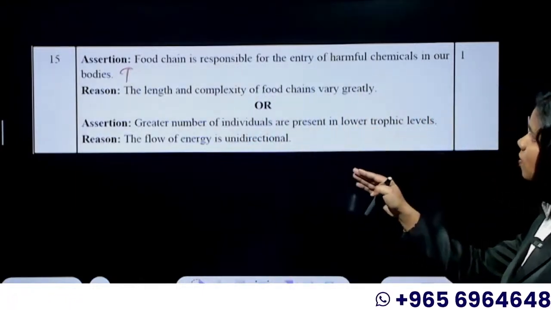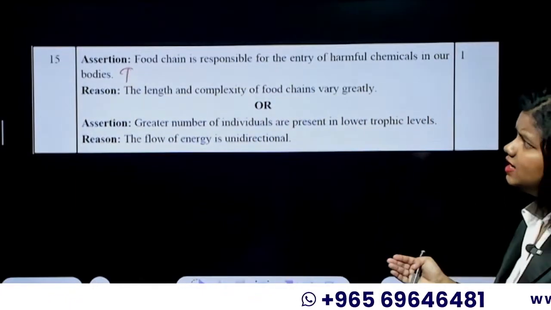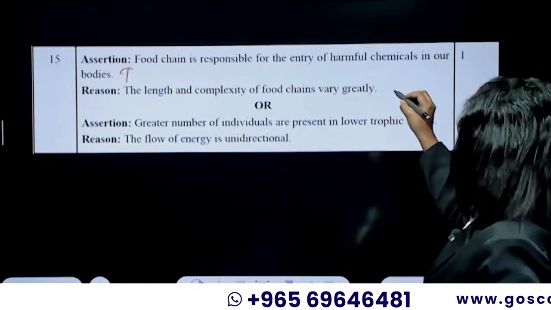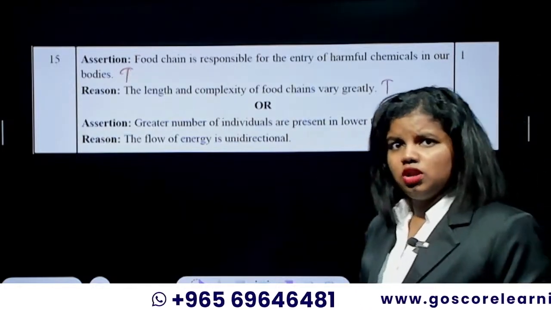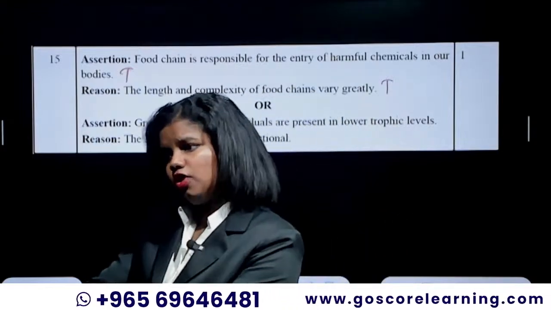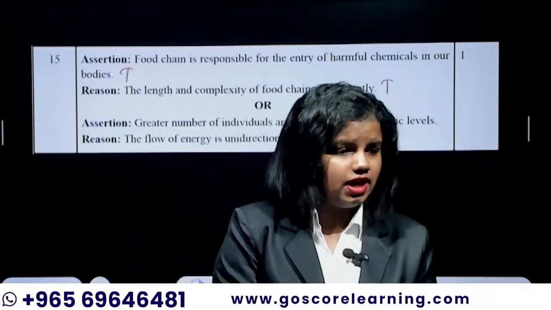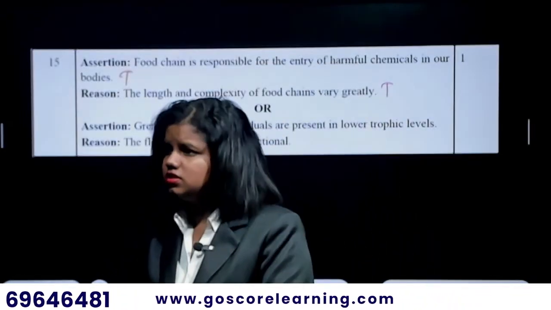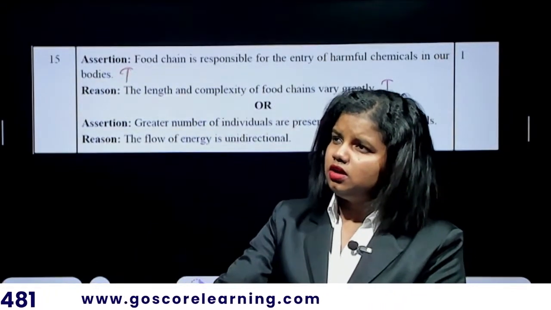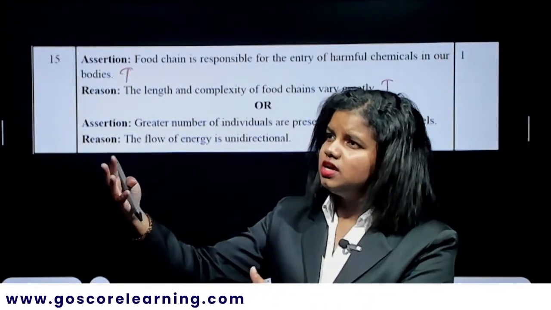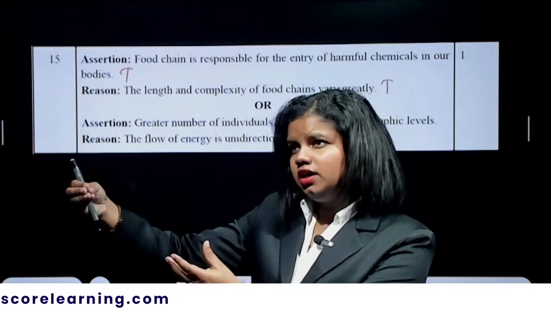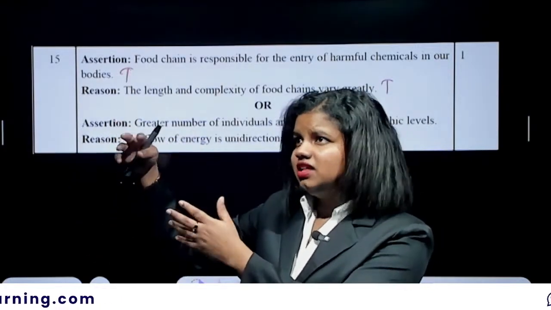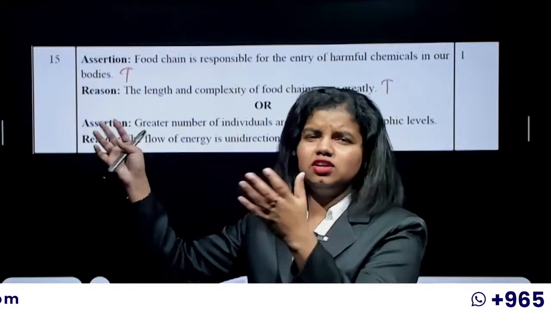The reason: the length and complexity of food chains vary greatly. Yes, even that's fine. Food chains can be very small, like grass, grasshopper, frog, snake. That's a food chain. It can be grass, grasshopper, some insect-eating bird, then an eagle.